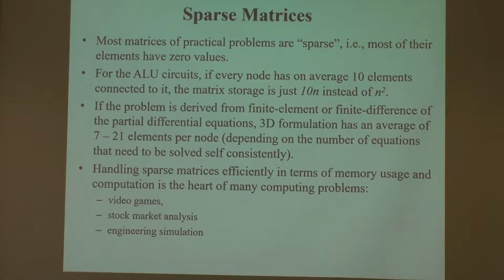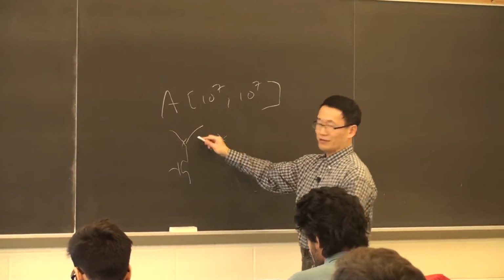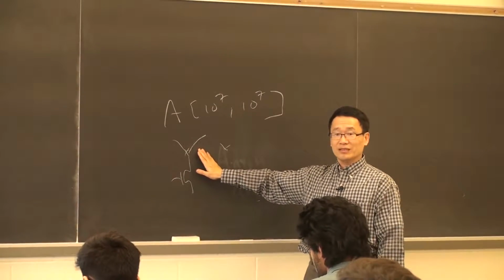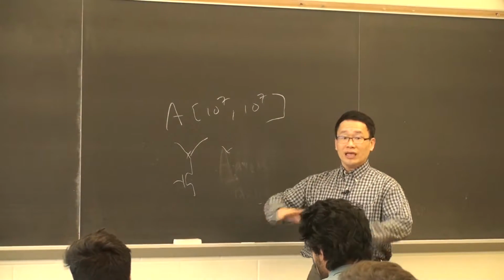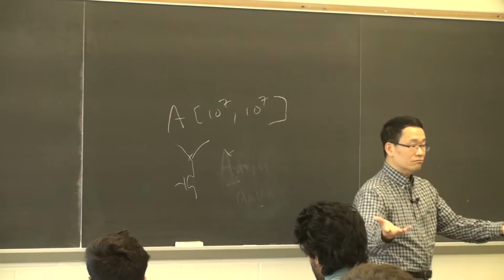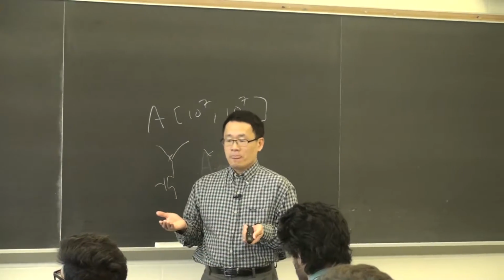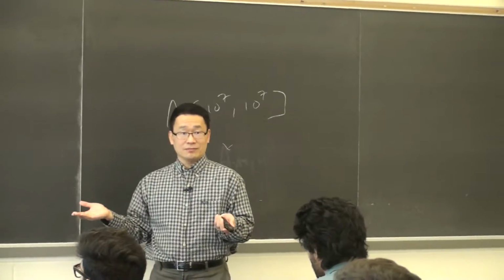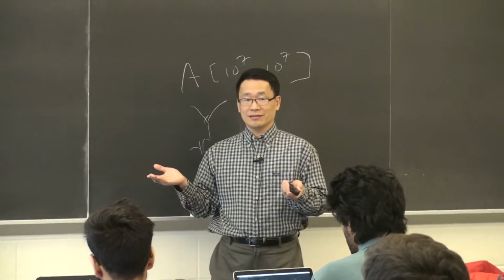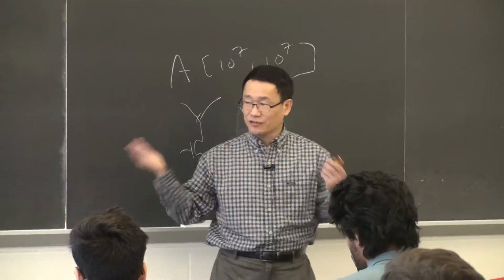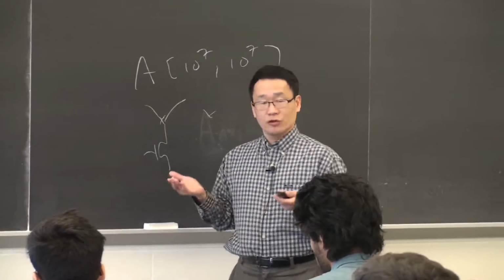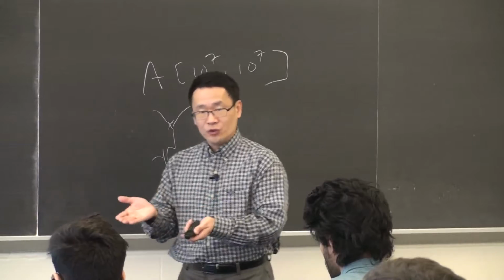Usually, a circuit node is at most connected to 10 other nodes, okay? You have transistors and things. This node, even if it fans out to other things, doesn't connect to all the other nodes. It is only connected to maybe, on average, 10 nodes. There will be nodes that may have 10,000 connections. That's the data bus. But there are not a lot of nodes like that. Most of your local nodes have very few connections.